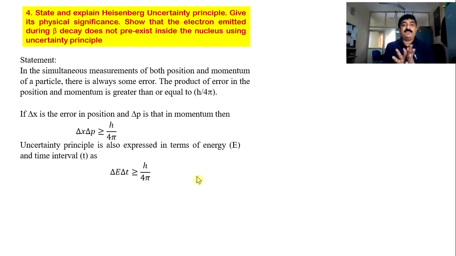What is the significance? Statement over, explanation over. Explanation means writing these two equations and mentioning what delta x, delta p, delta E, delta T are. That's all. Now next is the significance. Very important and very simple significance. In the quantum world, the subatomic world, no measurements are accurate. All the measurements are probabilistic.